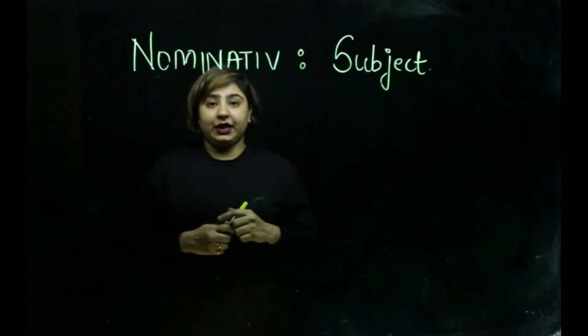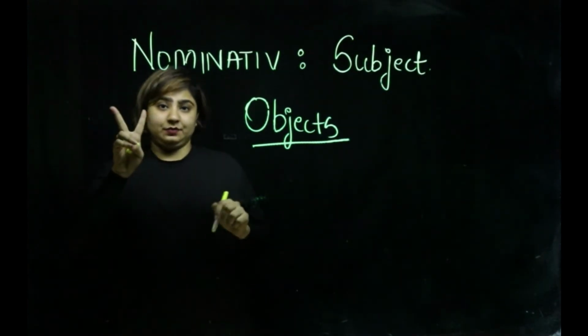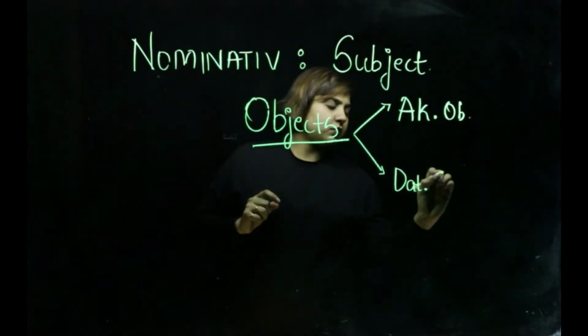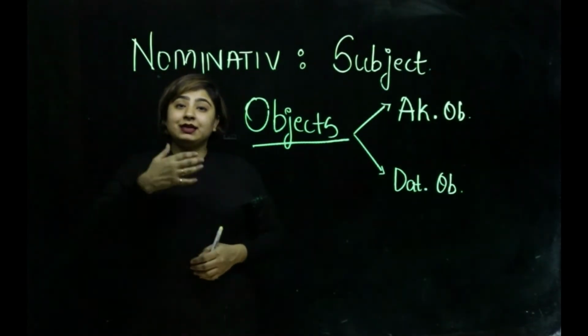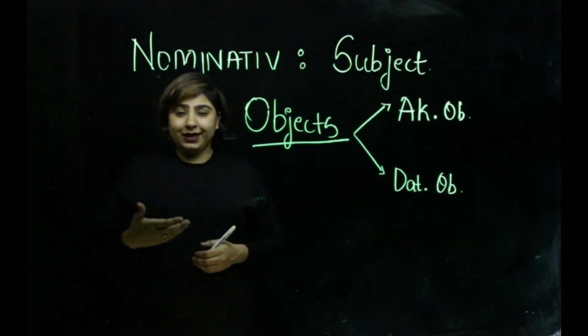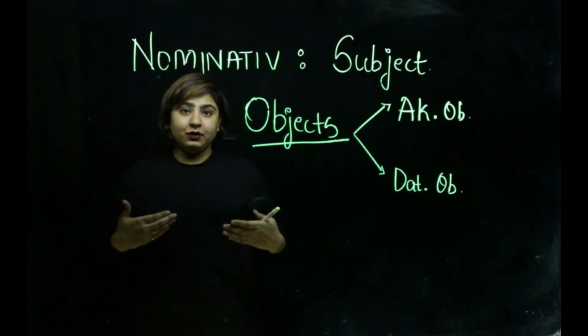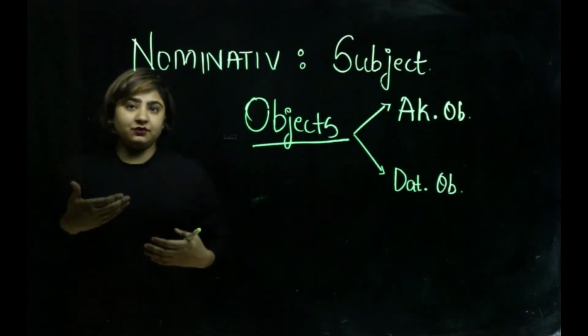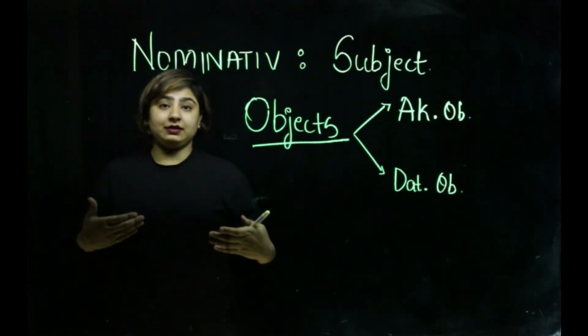Coming over to objects. Objects in German are of two types, accusative object and dative object. Now, the kind of verb will decide what will come further. If you have an accusative verb, the following object will become accusative.